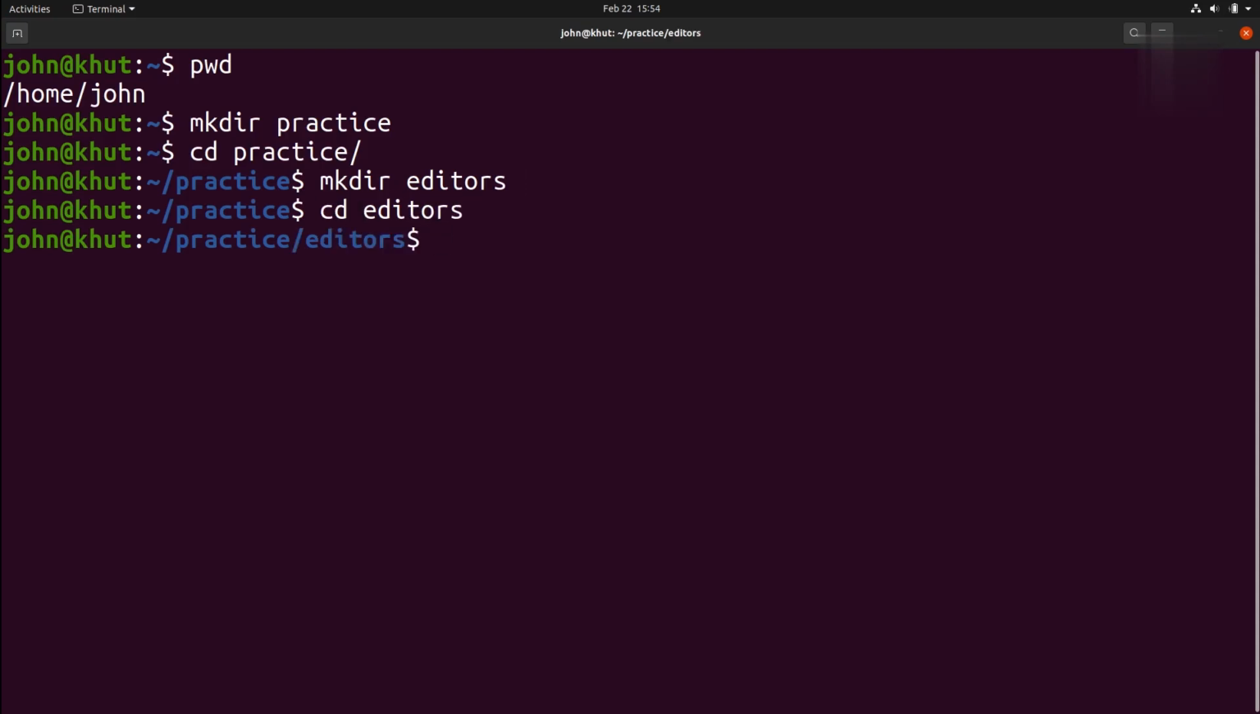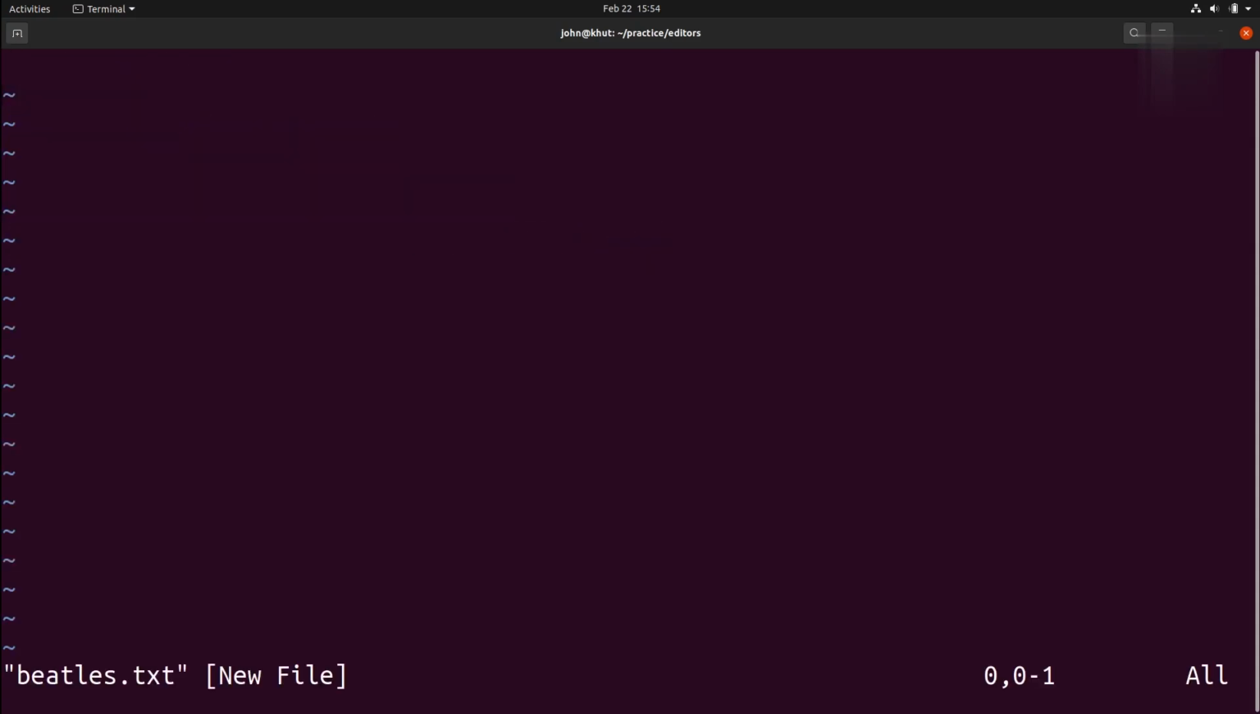Now I'll create a text file named Beatles. I will type vim beatles.txt. This is to launch a text file named Beatles on the Vim editor. Let us press enter. And this is how the first screen looks.